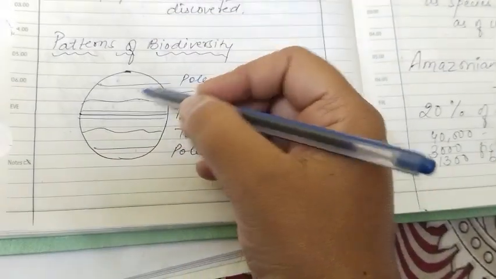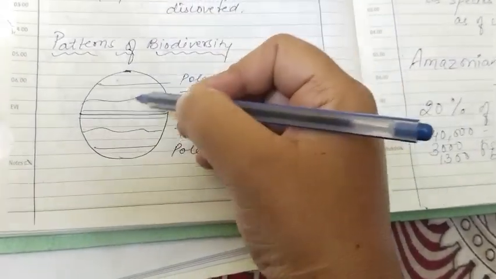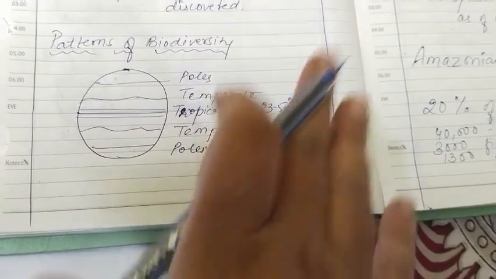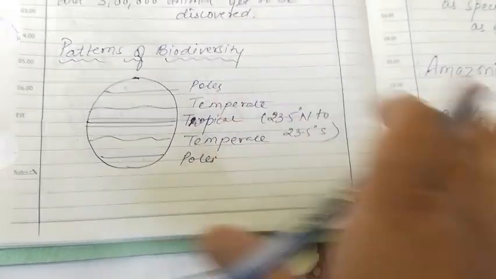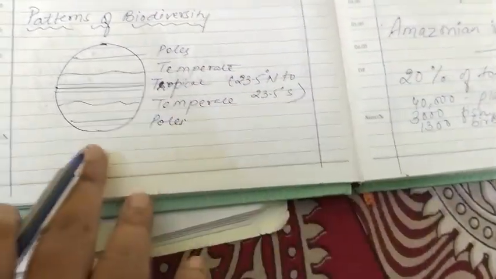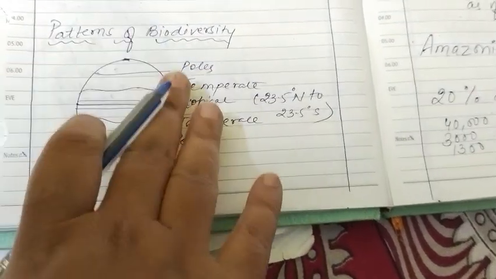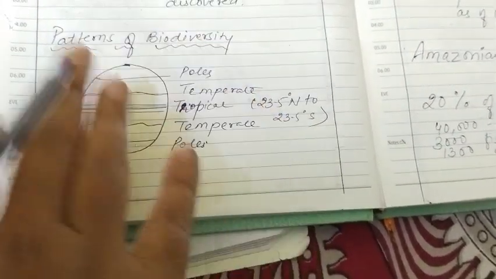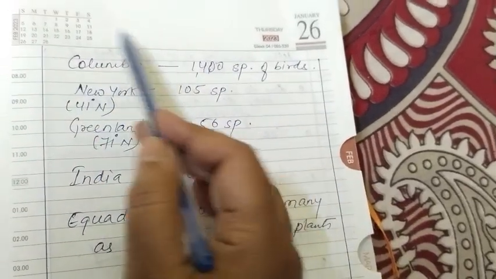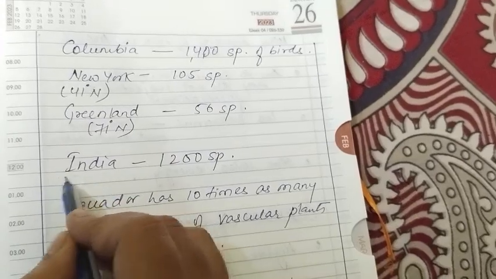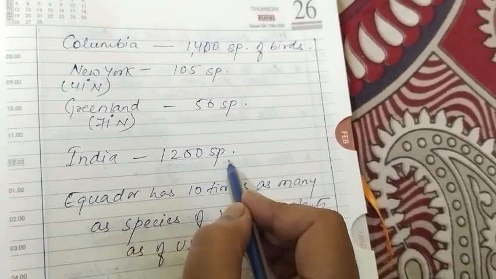If you increase the distance from the equator, the biodiversity will eventually decrease. And if you increase the altitude also, the biodiversity will decrease. So latitude and altitude are both inversely proportional to biodiversity. Now the facts which you need to memorize: Colombia, which is near the equator, has around 1400 species of birds. Similarly, India, which is also near the equator, has 1200 species of birds.